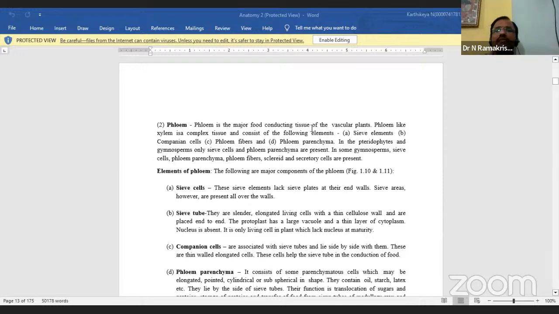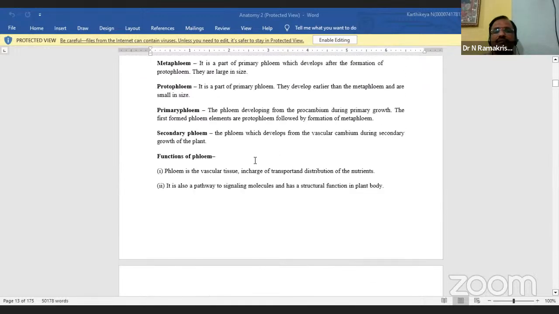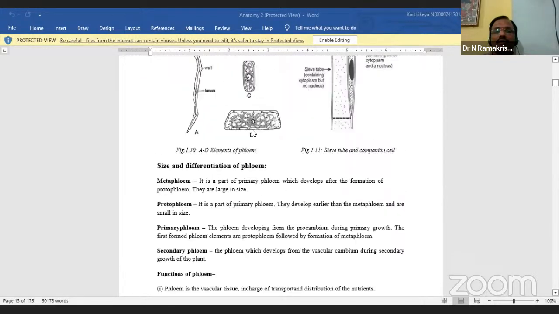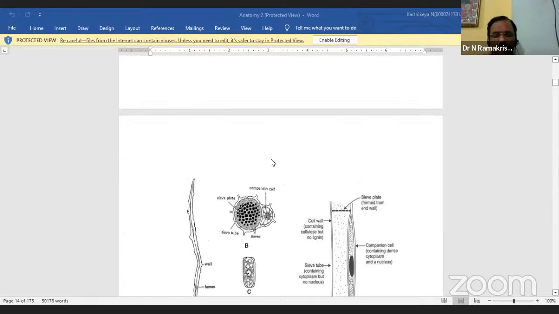Once again, the phloem is a major food conducting tissue in the vascular plants. The phloem, like xylem, is a complex tissue comprising the following elements. What are the main structures of the phloem? Here I'm showing the phloem chart. A little variation is there between xylem and phloem.